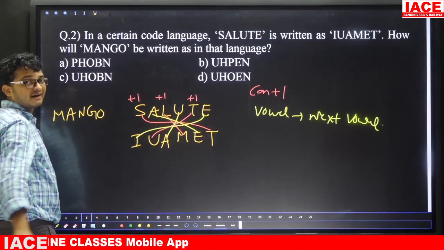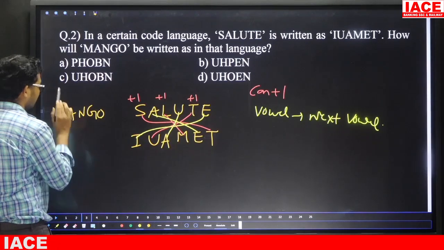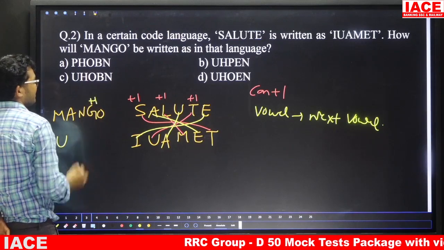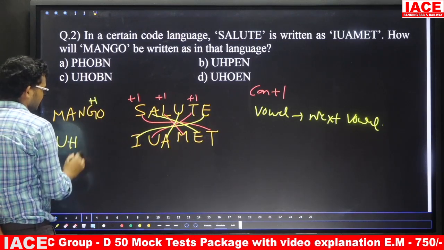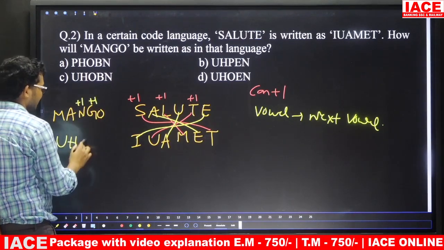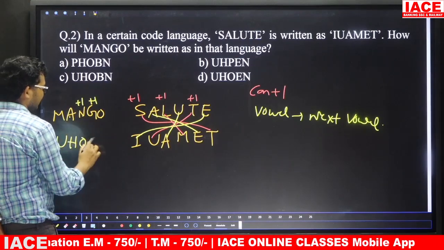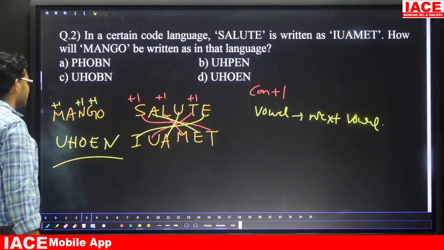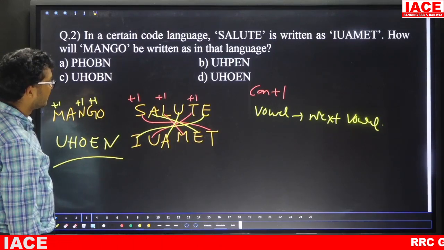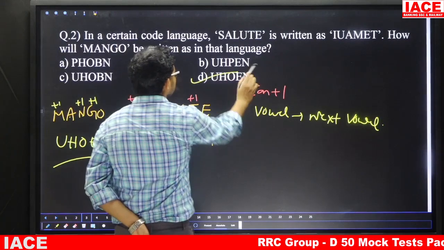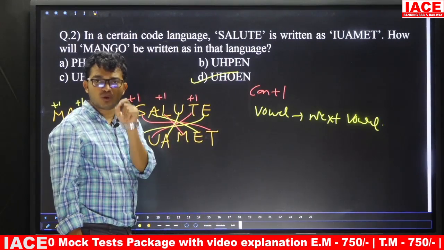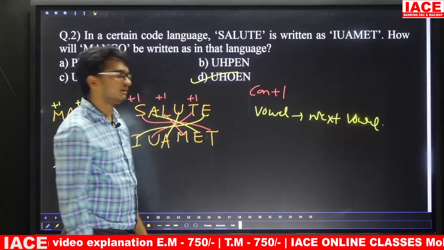O, the next vowel is U. With U, we have more options. Next, consonant plus 1. G plus 1 is H. N plus 1 is O. A, the next vowel is E. Next, consonant plus 1: M becomes N. So the answer is U-H-O-E-N. That means the answer is Option D. Here the logic is consonant means plus 1, vowel means replace with the next vowel.